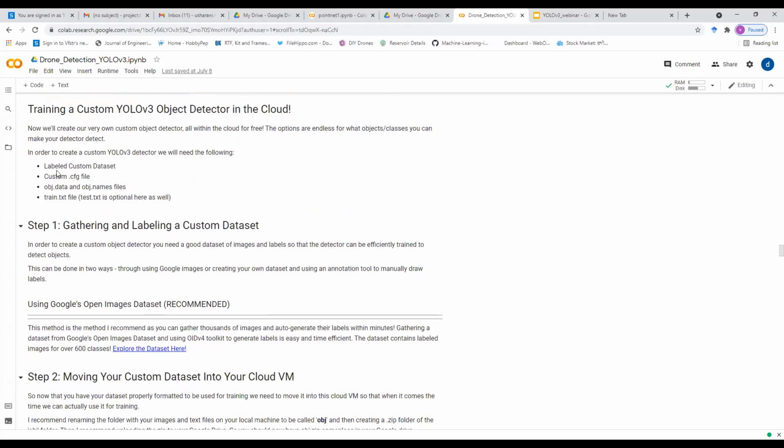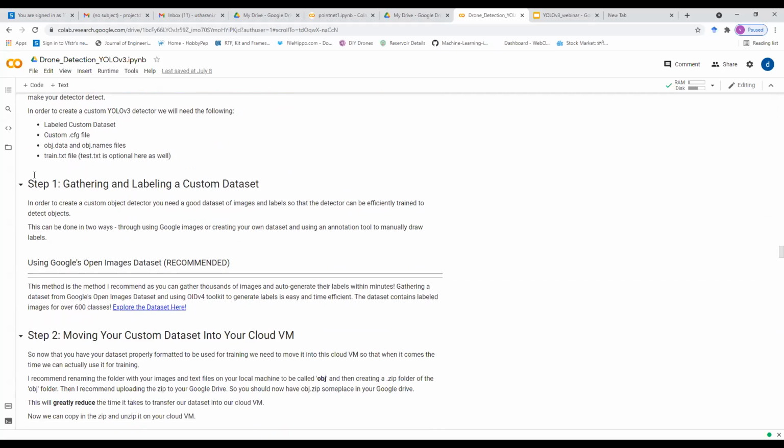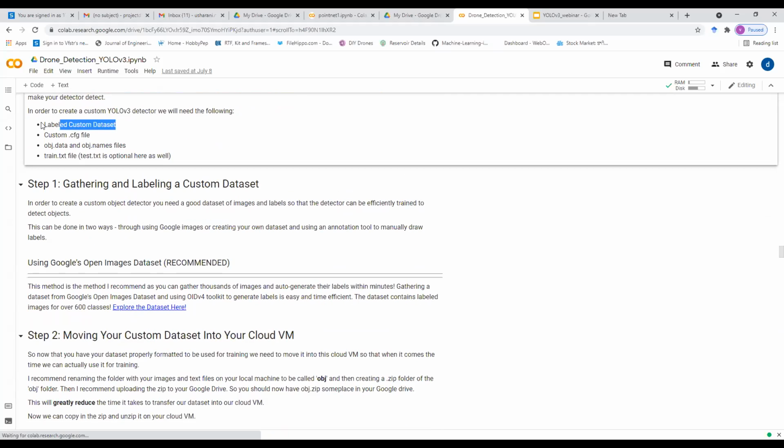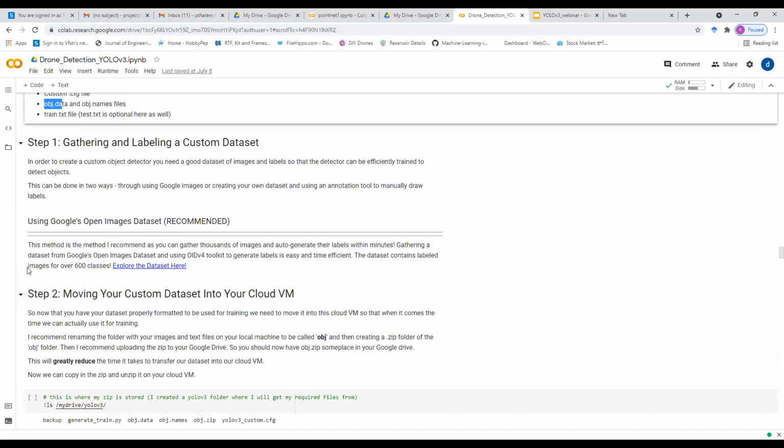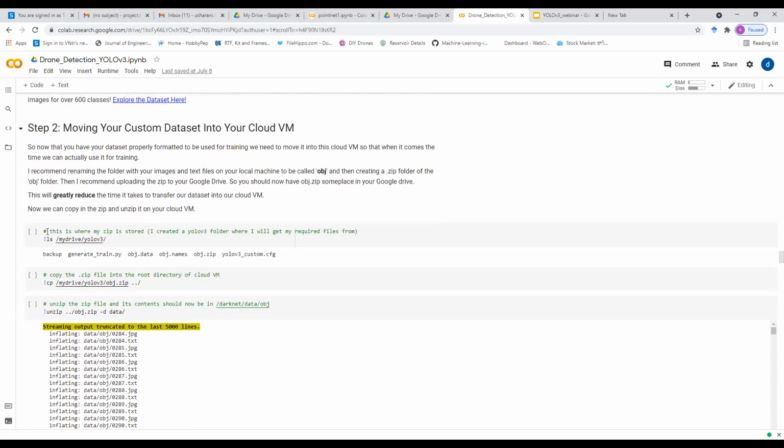Okay, coming to our custom detection, we'll need all these. First, we'll need a labeled custom dataset. As I mentioned in the presentation part, we got our dataset from Google Open Images Dataset, and the drone dataset we collected from the Kaggle website. And we need a custom CFG file. We have to make a few modifications in this CFG file, and in object.data and object.names, and we'll see further what modifications are required.